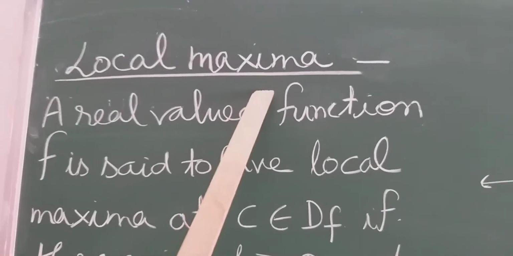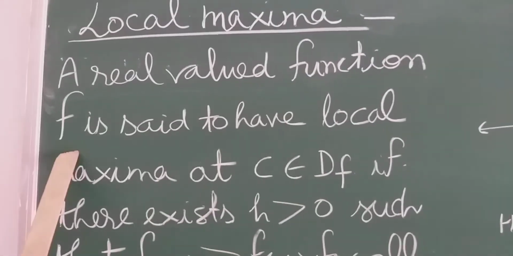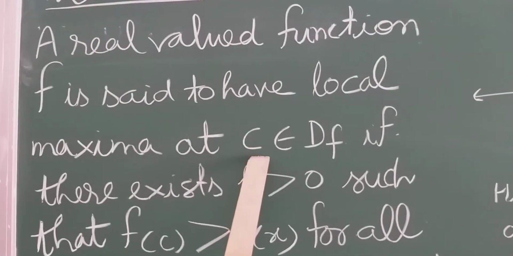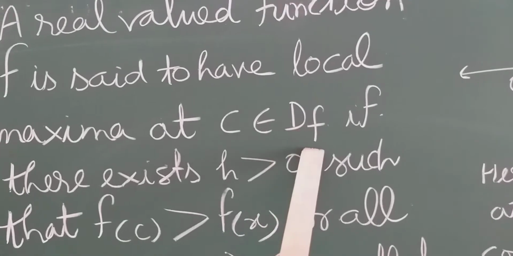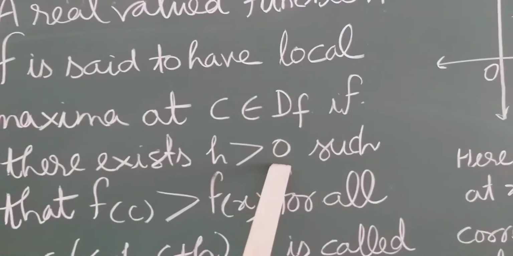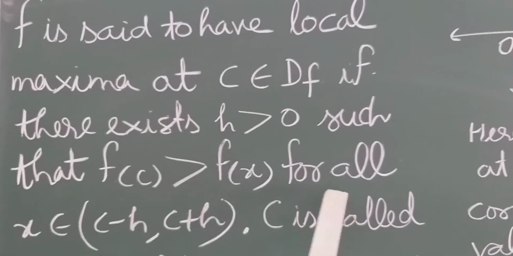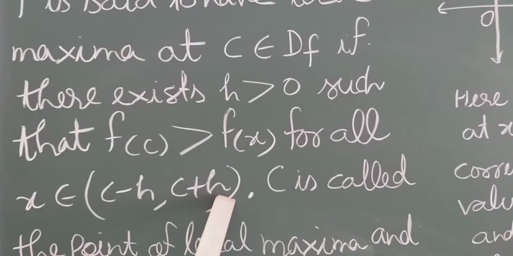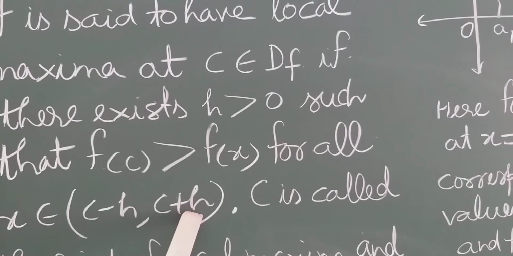So what is the local maxima? A real valued function f is said to have local maxima at c, where c belongs to D_f, meaning the domain of f, if there exists h greater than 0 such that f(c) is greater than f(x) for all x belonging to (c minus h, c plus h), meaning a little bit less than c and a little bit more than c.